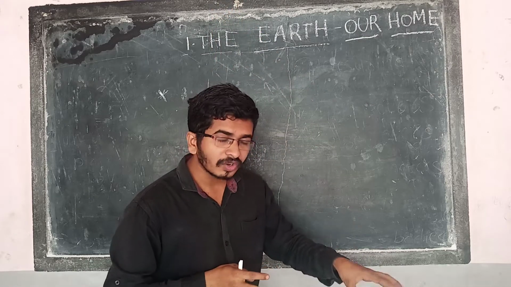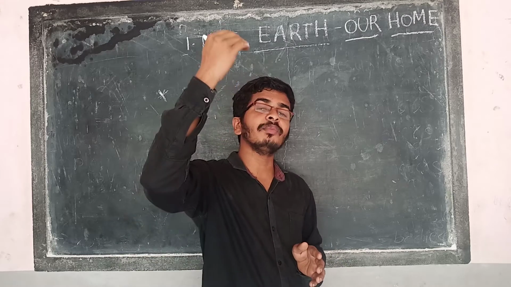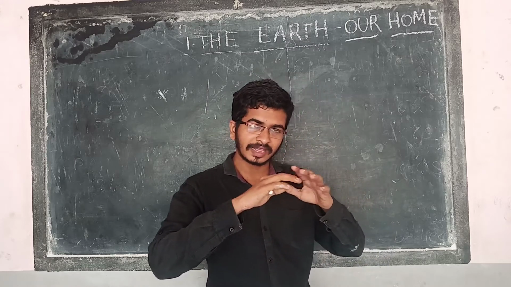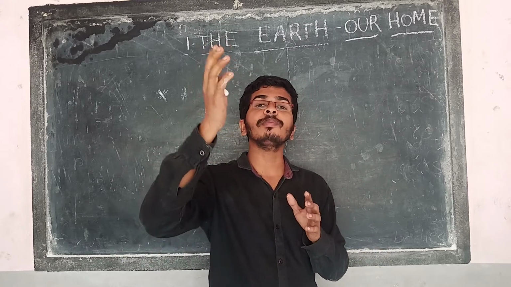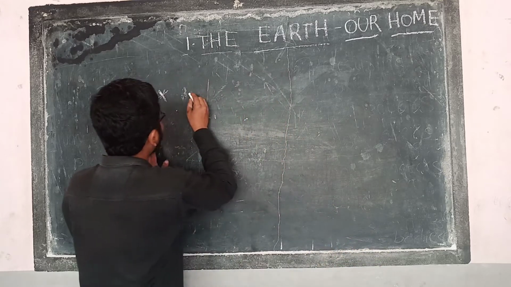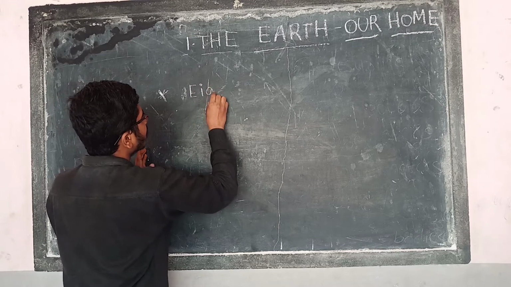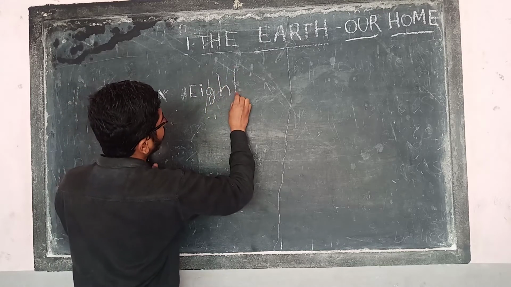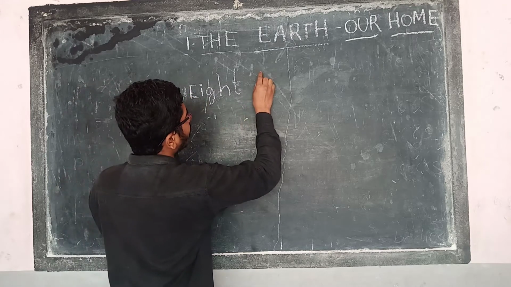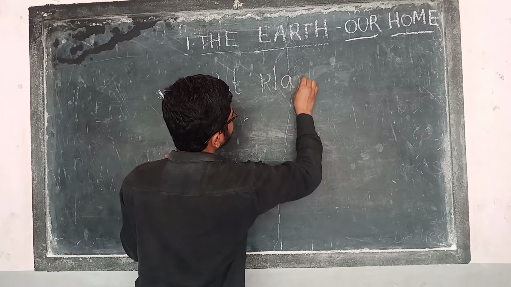So, on what are we living? Earth. And we have some more planets, same like Earth. Clear? So there are 8 planets. How many planets? There are 8 planets. I am writing big so you can observe clearly.